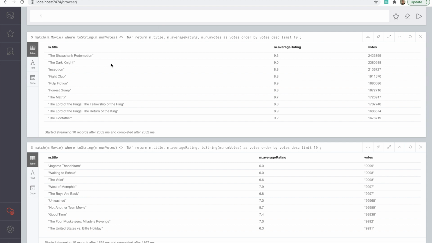Okay, so now it makes sense. So we see The Shawshank Redemption has the highest number of votes. How many? It's like 24 million, and here it's 23 million. So The Dark Knight. Okay, so you can see that. These are the movies with the highest number of votes.